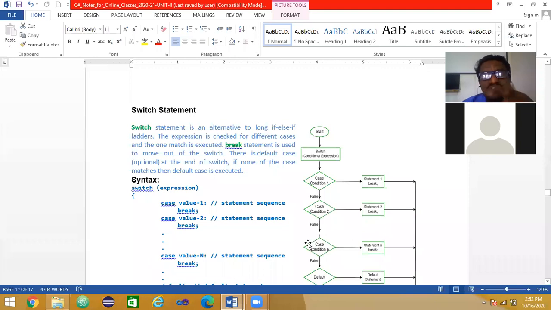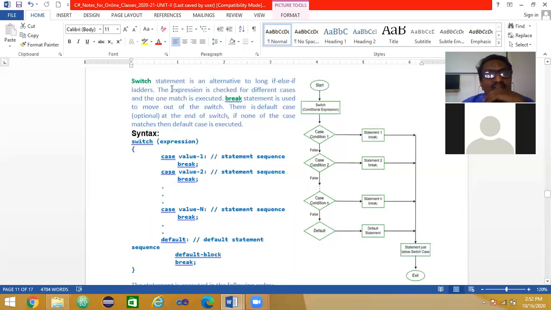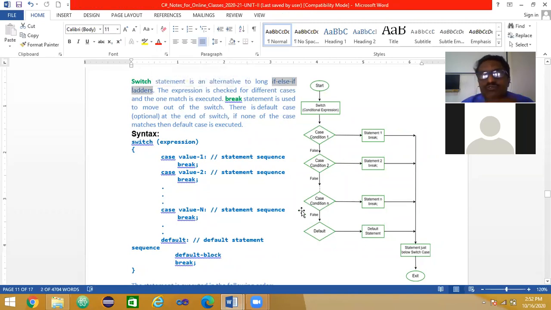So multiple decisions were taken and branching. Okay. I think this statement you have studied, the switch statement is an alternative to long if else ladder. So instead of writing if else all over, this is an alternative solution for if else ladder. The expression is checked for different cases and the one that matches is executed. Break statement is used to move out of the switch statement.